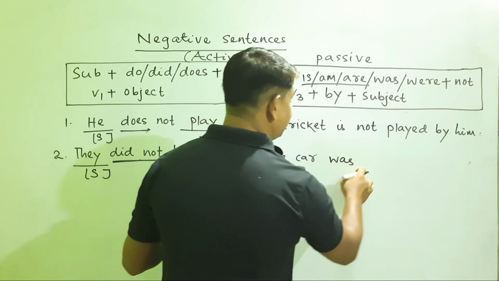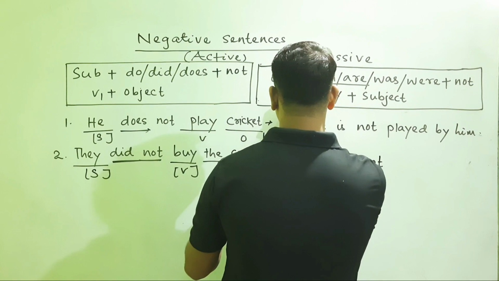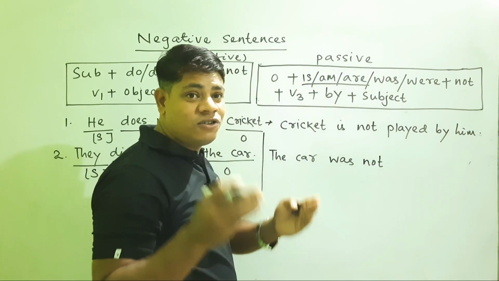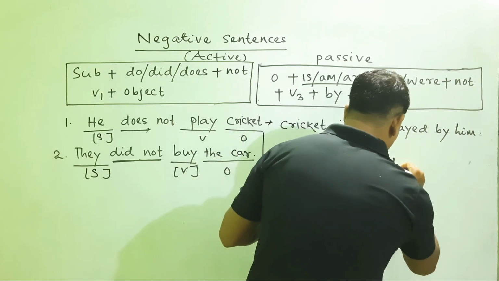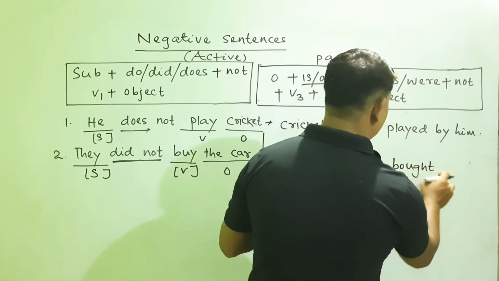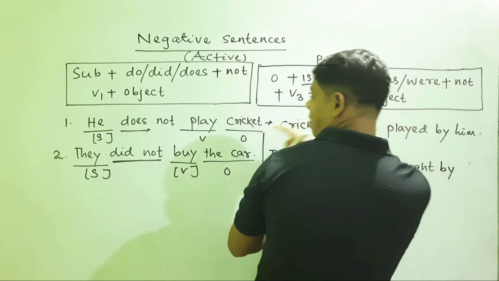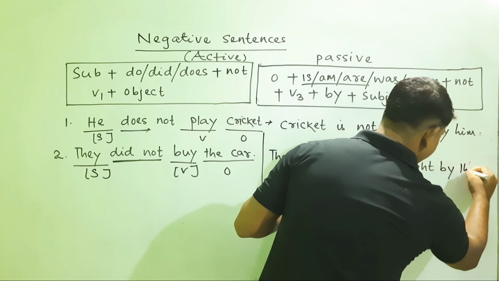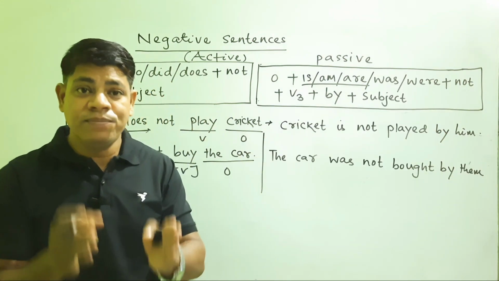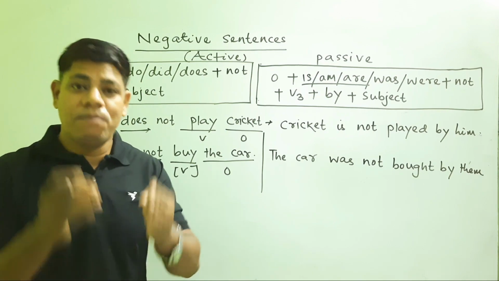The car was, then added to not, and finally comes the third form of the verb, that is bought. The car was not bought, then by, and finally comes the subject, that is they becomes them. So this is the way how we can convert an active sentence which is in negative form to passive form.